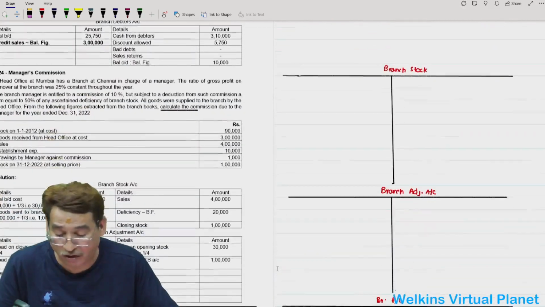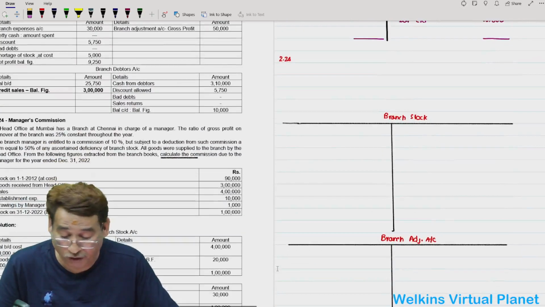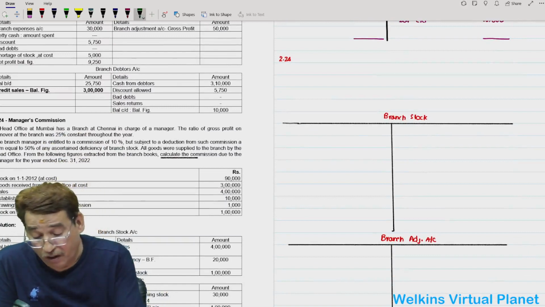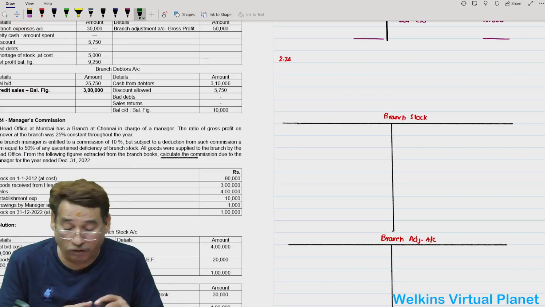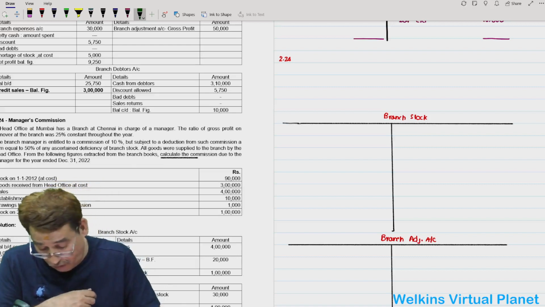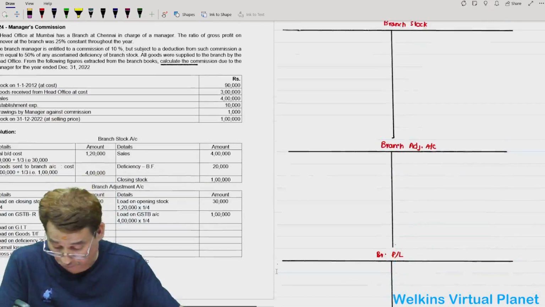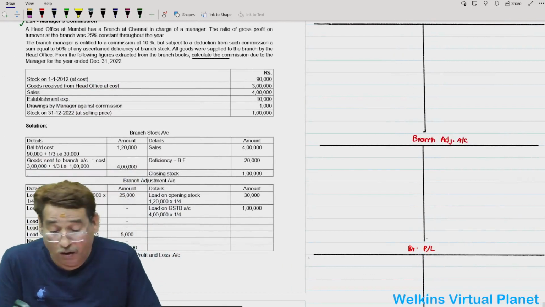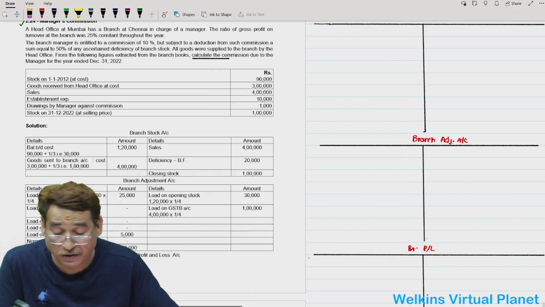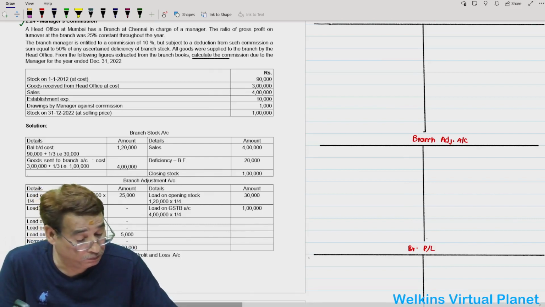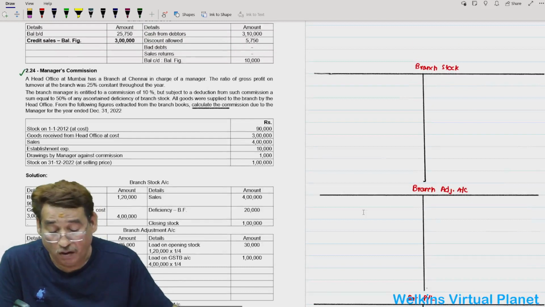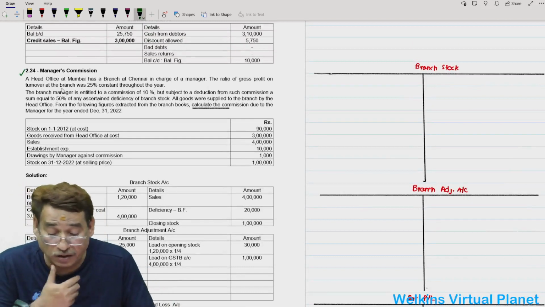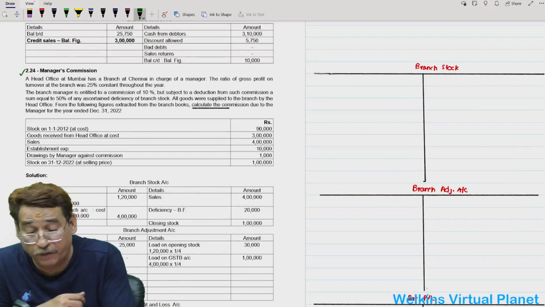So in this question, actually, just to make you aware of the fact that sometimes debtors play an important role even in this methodology. Now 2.24 is an interesting question. Just pay attention. 2.24. The title of the question is managerial commission. Now, in this question, what is happening? Let me first explain the question.